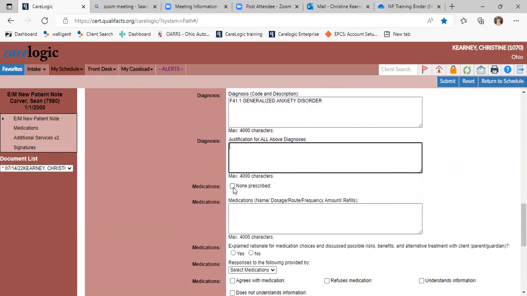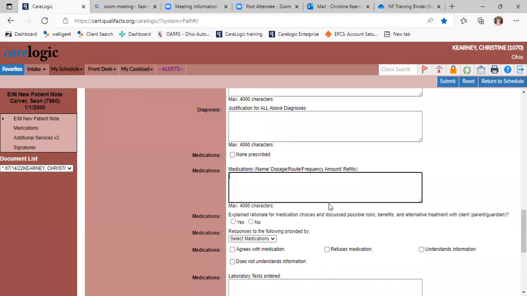Medications, if none are prescribed, you just say none prescribed. And other here, you can just put in the medications, the dosage, the route, the frequency, and the amount. You could put it here. If you don't put it here, though, just so you know, it automatically populates from Dr. First. So it will populate not into this box, but when you do your final report, it will be at the end of your report. So you can add it here, but it'll also be added once your report is signed and completed.